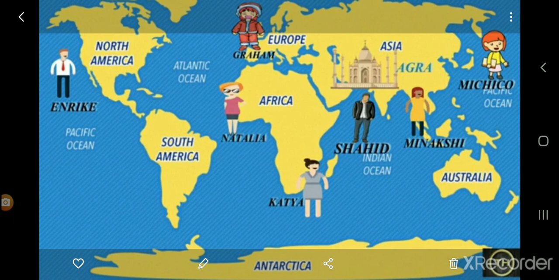When we ask them the direction of the Taj Mahal from the place they are in, they are going to give different answers. Any monument is located at a particular place on the earth. However, when people from different places tell its direction from their respective places, their answers vary.